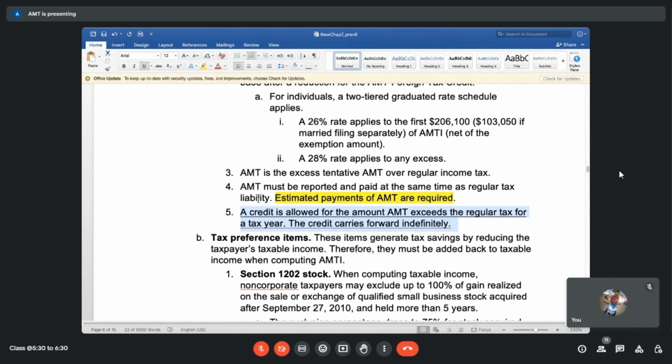That means we can tell the IRS that in the past years I have paid this extra amount as AMT. So in the following years, if my regular tax liability is higher than AMT, that means AMT will not come up. Then for that difference, give me the credit. So that means you don't charge me more than what my AMT amount is. And that is allowed. But again, there are certain limitations and restrictions on it. It's not like we just pay it off and forget about it. We can always take advantage of that AMT paid in the following years.